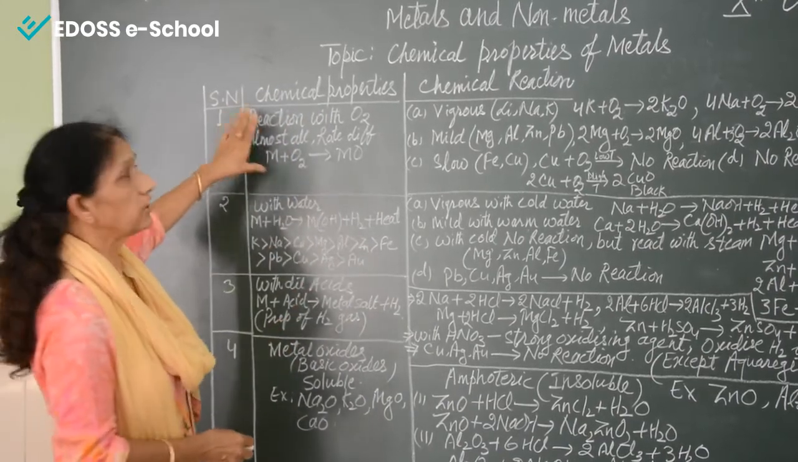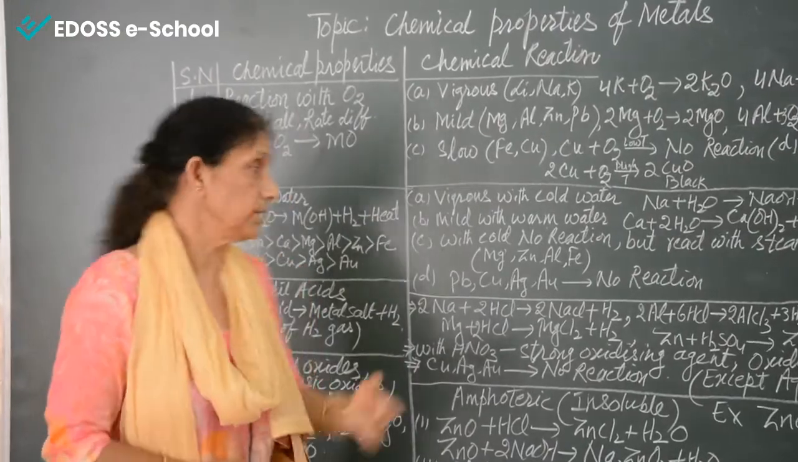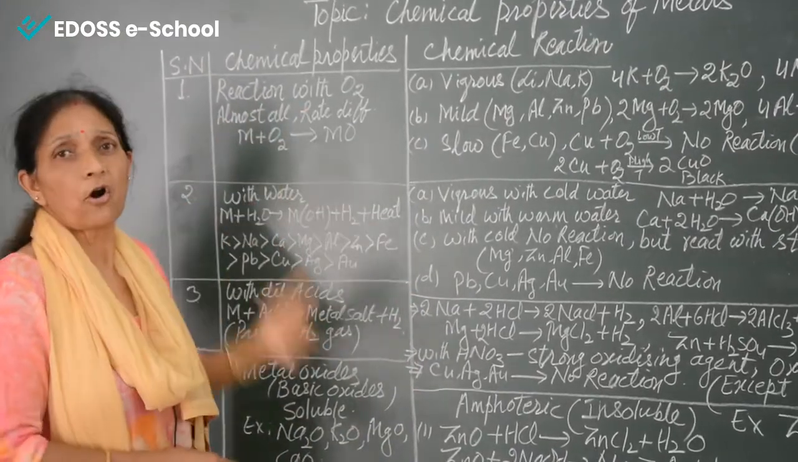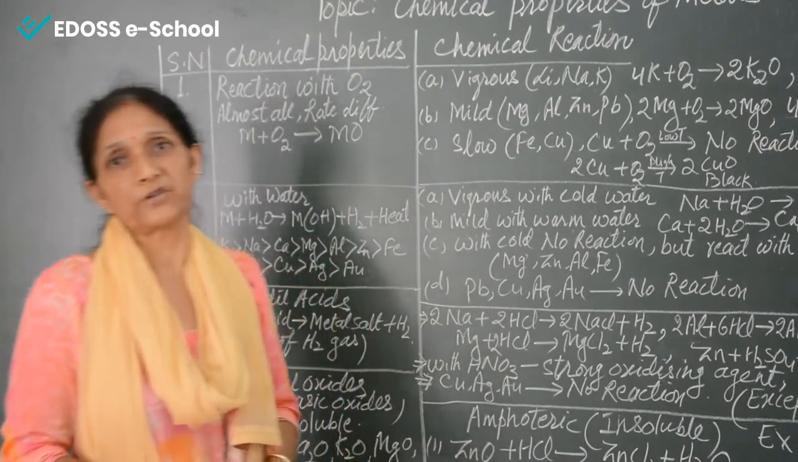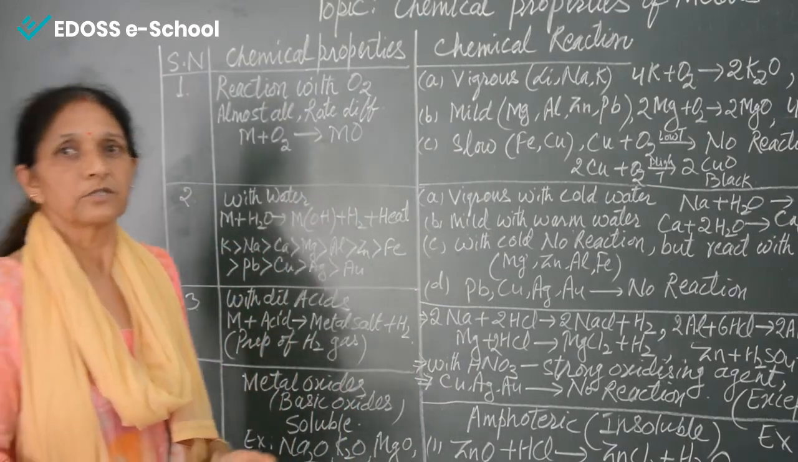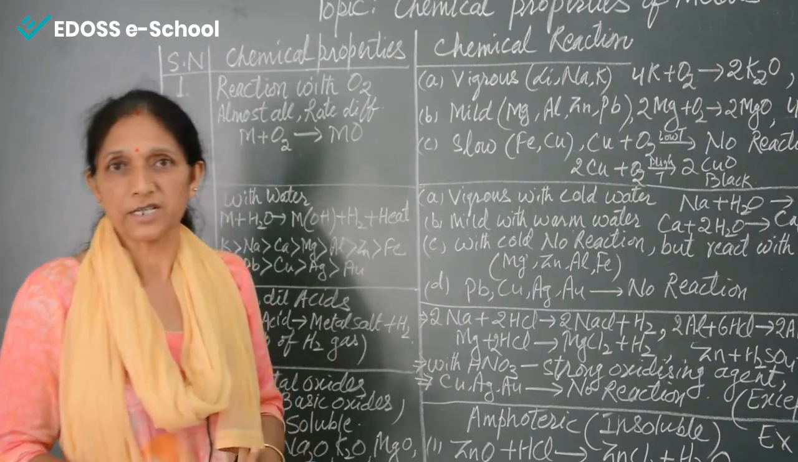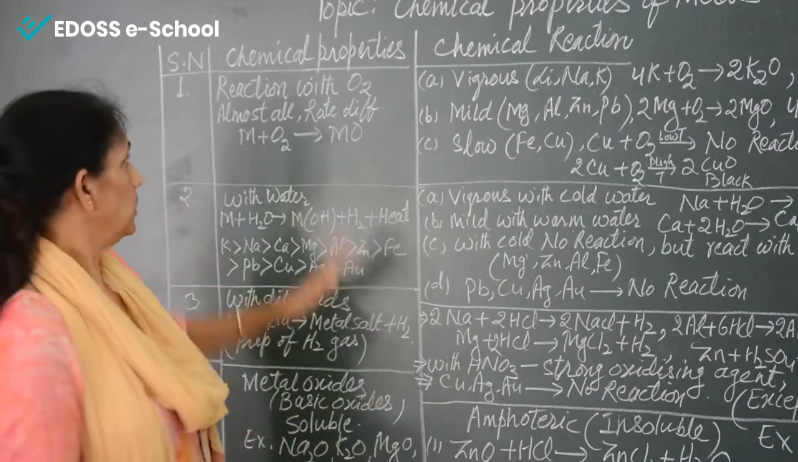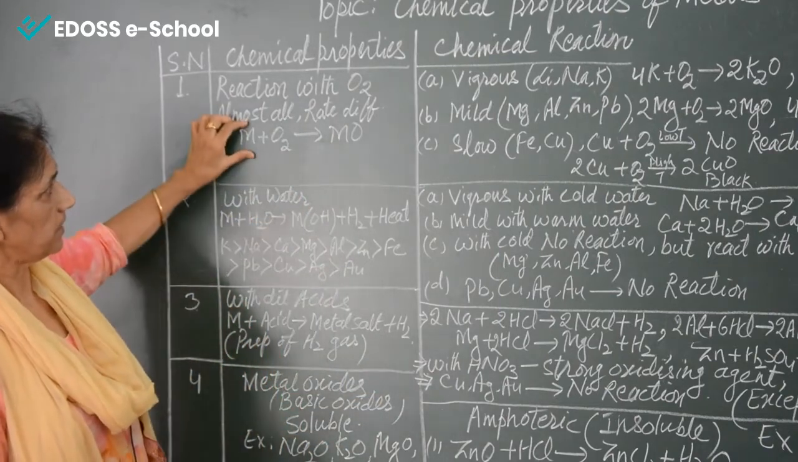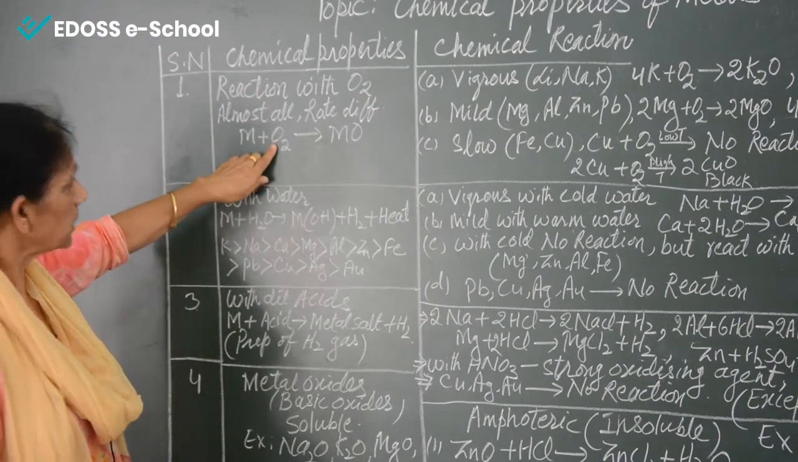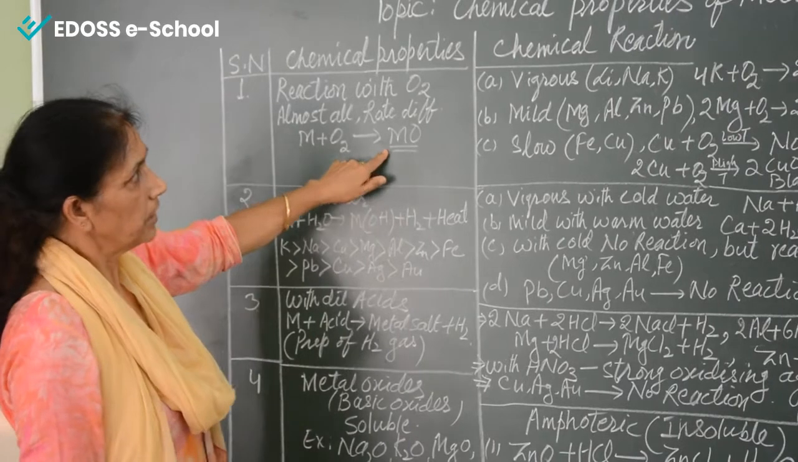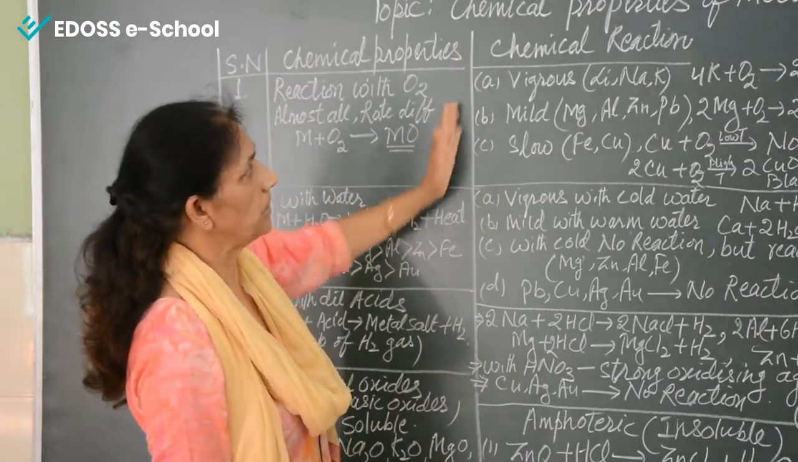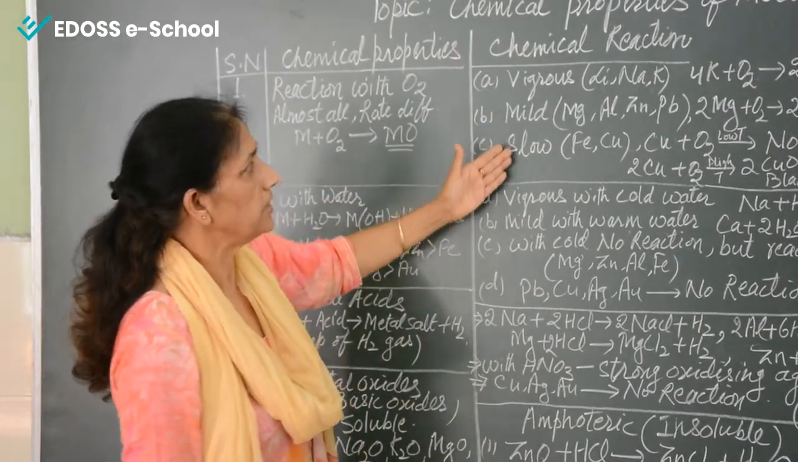So we know that all the metals react with oxygen, or almost all metals we can say. Only the difference is that the rate of reaction is different. Okay, some metals react very vigorously and some metals react very slowly. So let's see here, this is the metal, and the metal is reacting with oxygen and forming metal oxide. Now we have divided the reaction into three parts: vigorous, mild and slow.